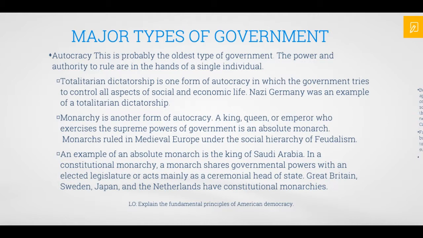A monarchy is another form of autocracy. A king, queen, or emperor who exercises the supreme powers of government is an absolute monarch. Monarchs ruled in medieval Europe under the social hierarchy of feudalism. An example of an absolute monarch is the king of Saudi Arabia. In a constitutional monarchy, a monarch shares governmental powers with an elected legislature or acts mainly as a ceremonial head of state. Great Britain, Sweden, Japan, and the Netherlands have constitutional monarchies.